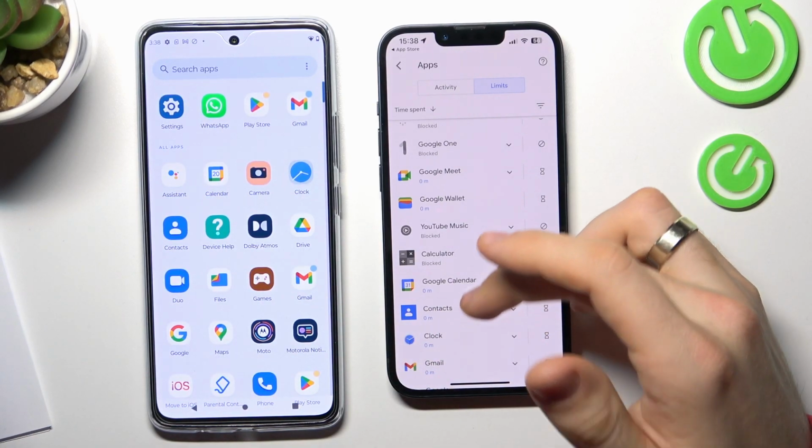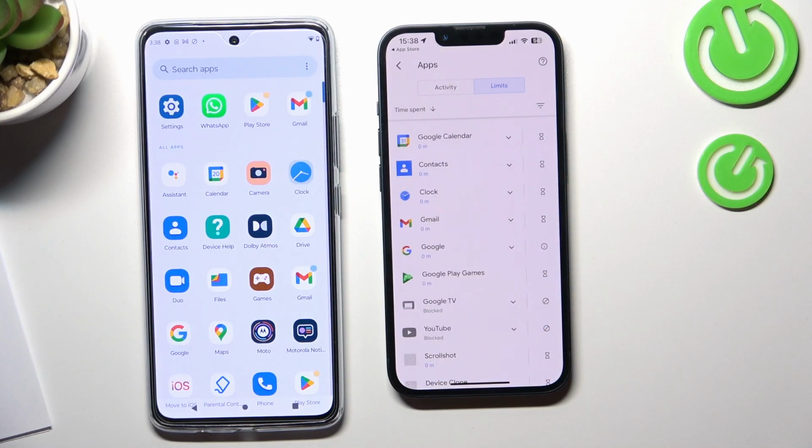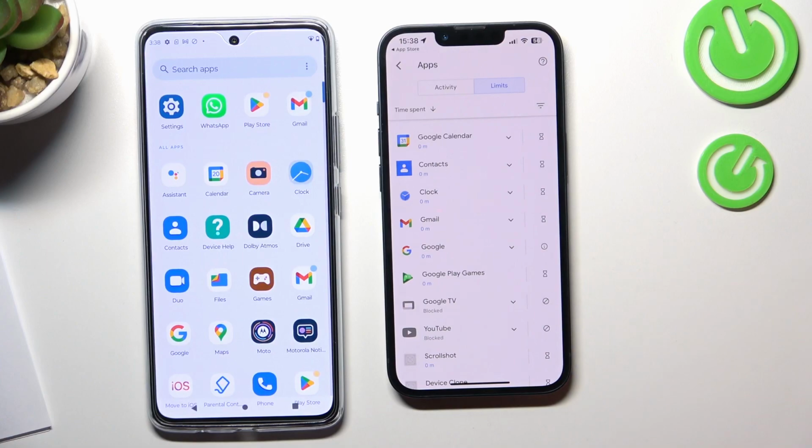I can block everything, but not the settings application. I can't block the settings application. I can block everything, but not settings.